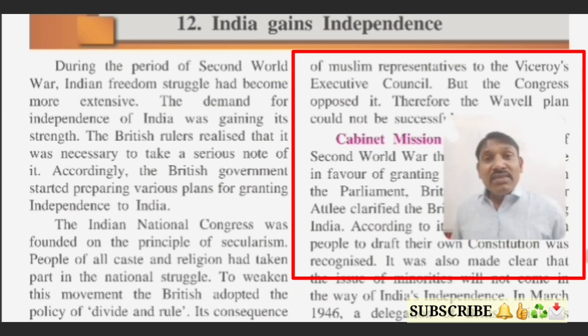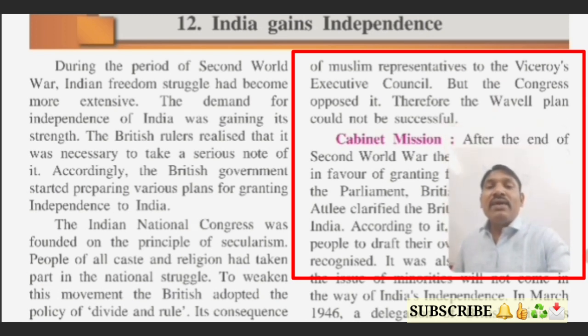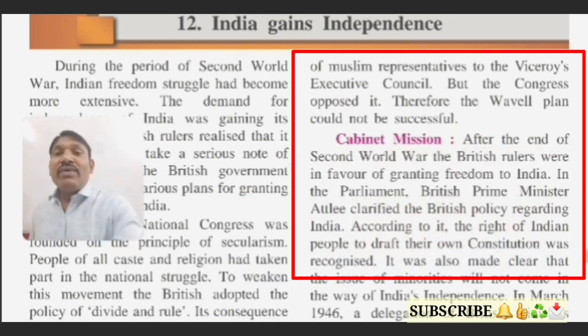But this statement was opposed by INC, that is the Indian National Congress. Why? Because the Indian National Congress was completely based on the principle of secularism. According to the Congress, it is not justice that only the Muslim League will decide or suggest the names of the Muslim representatives. Because of this opposition, the Wavell plan could not be successful. So this was the reason that the Wavell plan failed.